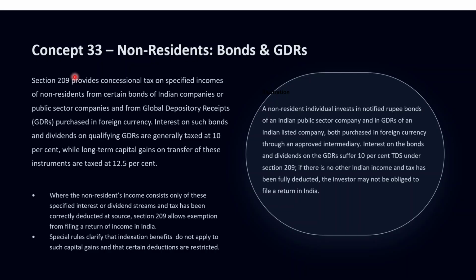Interest on these bonds and dividends on such GDRs are taxed at a concessional rate of 10%. And again, the long-term capital gain on transfer of those bonds or GDRs is taxed at 12.5%.